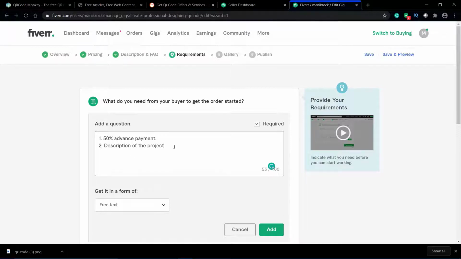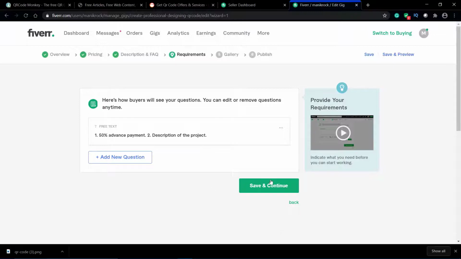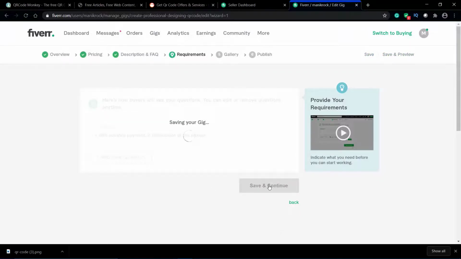Description of the project means whatever QR code they want, they need to give a description of what QR code we need to create, whether it is for a website, a phone number, a YouTube channel or a Twitter account. They need to give the description. So just click on add, and then click on the save and continue button.